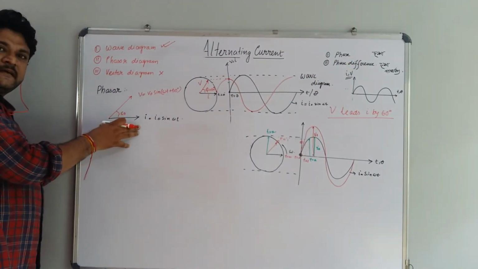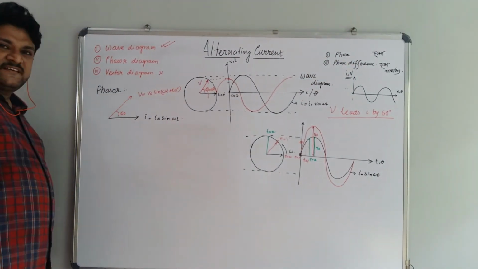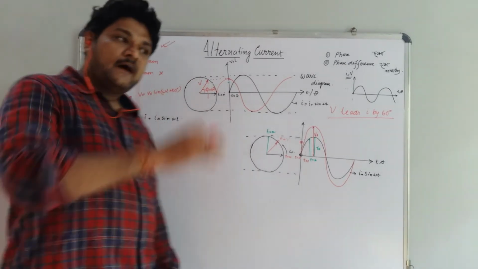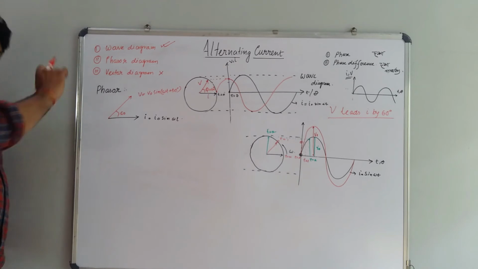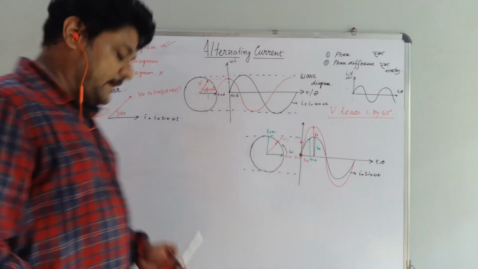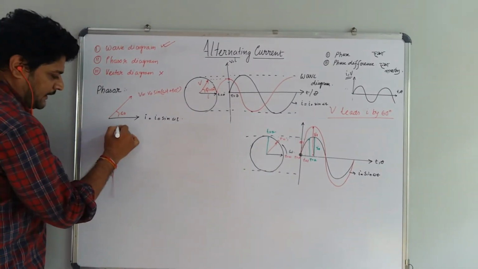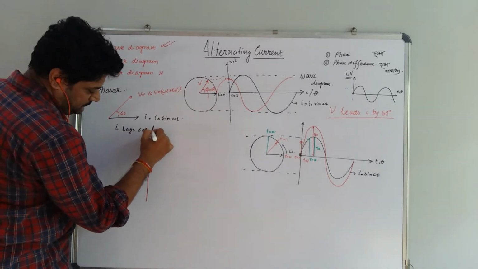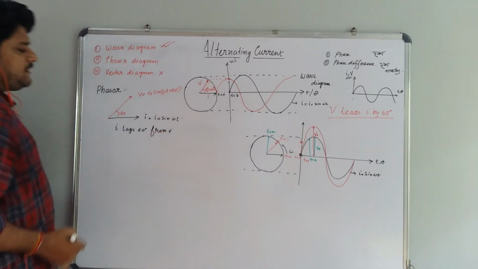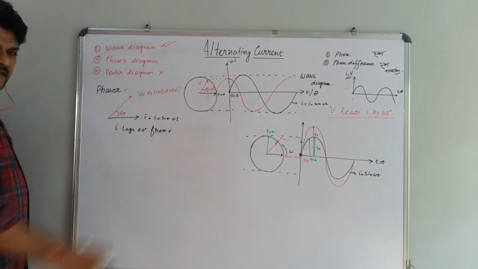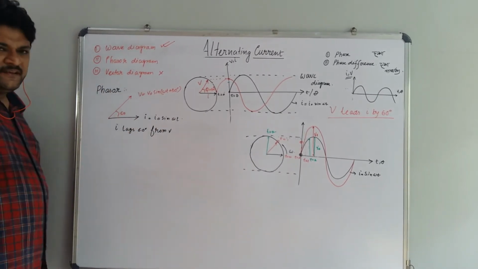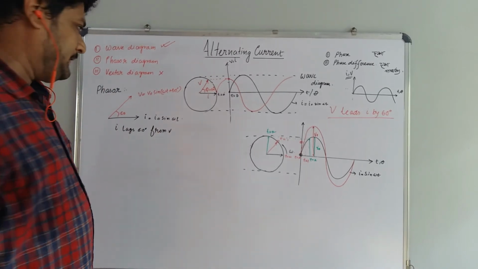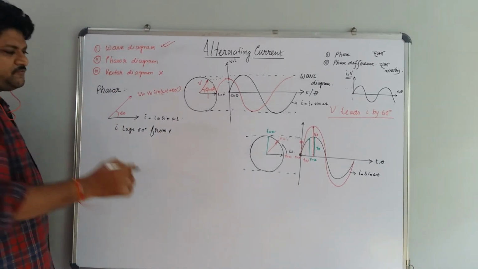Taking I as the reference phasor, V leads I by 60 degree means V already starts rotating, and after completion of 60 degree rotation I starts flowing. It means that V is leading in nature with respect to I, or we can say in another way, I lags V by 60 degree. If V is the reference phasor, then I lags V by 60 degree, or V leads I by 60 degree. This is the representation of phasor.